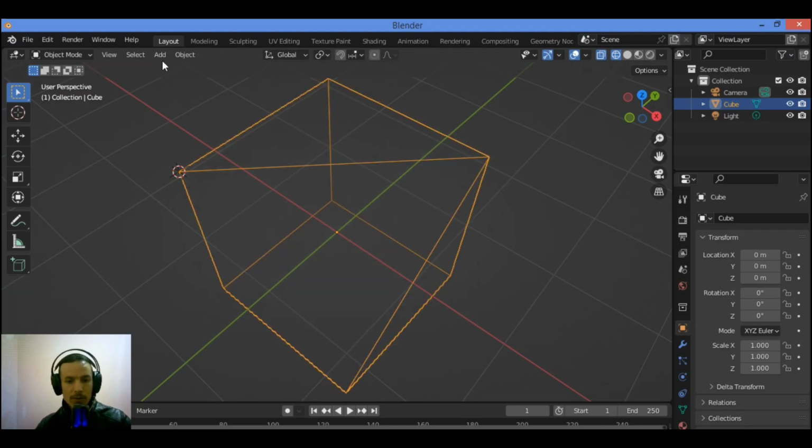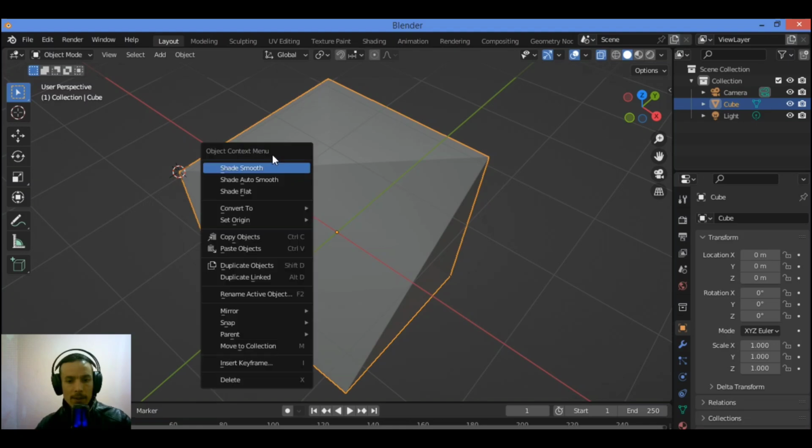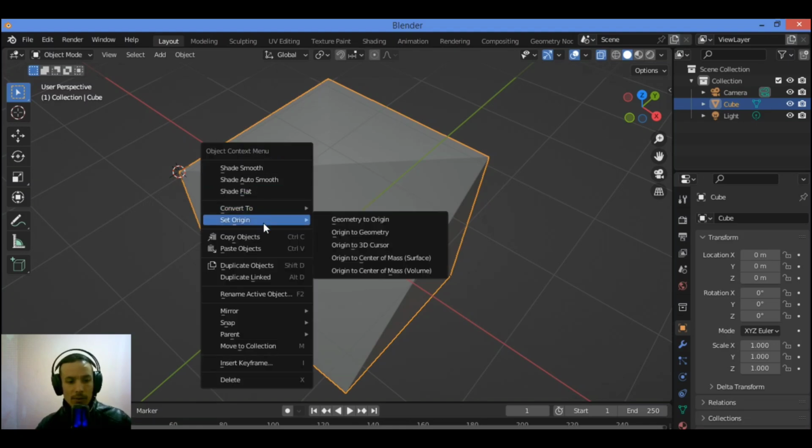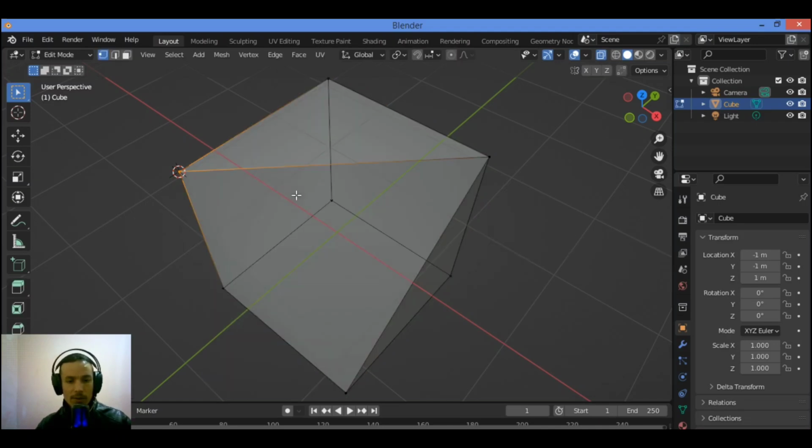Like this, you are in Object mode. Right-click and choose Set Origin, then Origin to 3D Cursor. Origin to 3D Cursor like this.